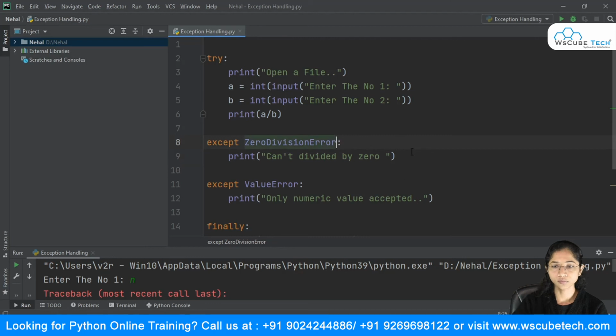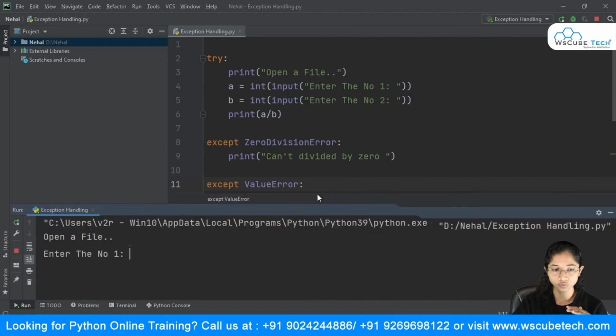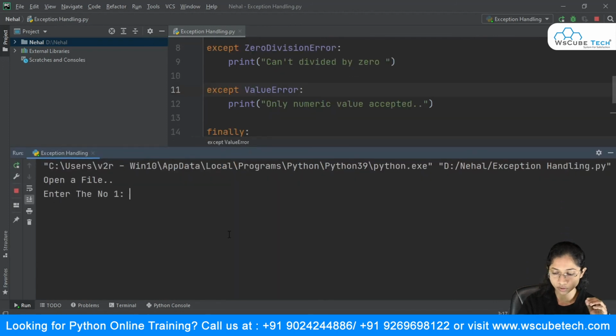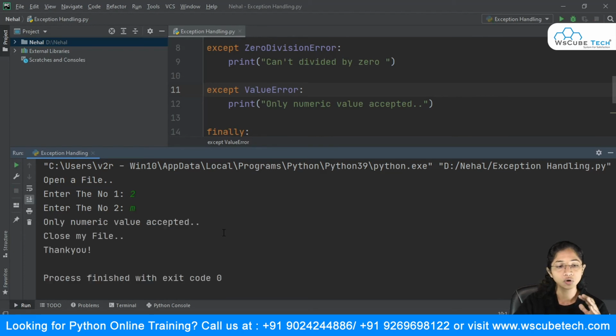And now what is going to happen is, if I give the wrong input over here, it will give this message: only numeric value accepted. Let's try it out. So I'm going to enter number 1. Suppose the first number I'm giving is all fine, the second one I'm giving as m, and now it says that only numeric value accepted. And even it is printing this open a file, and it is even saying close my file and thank you. So it works fine.